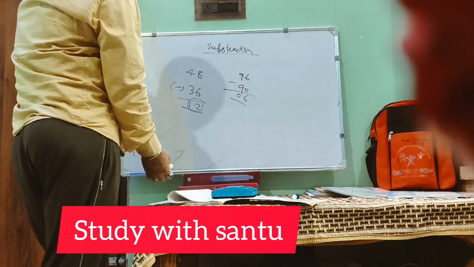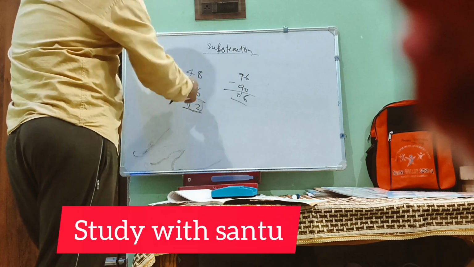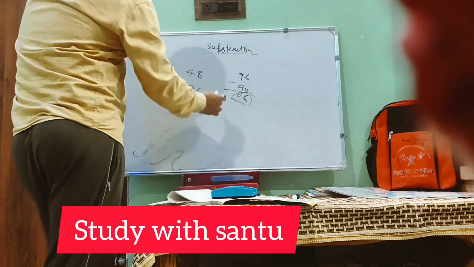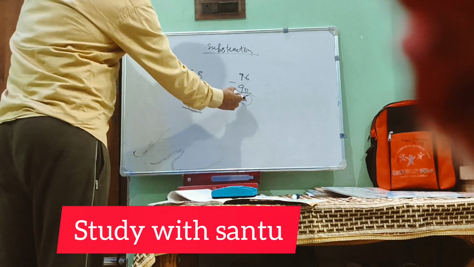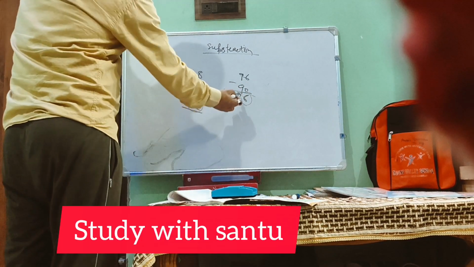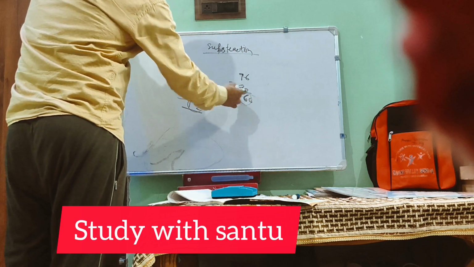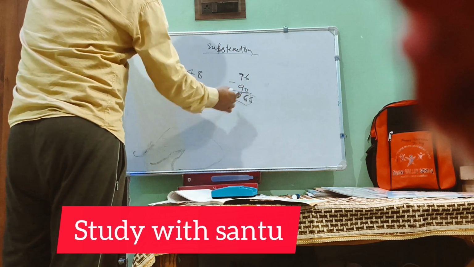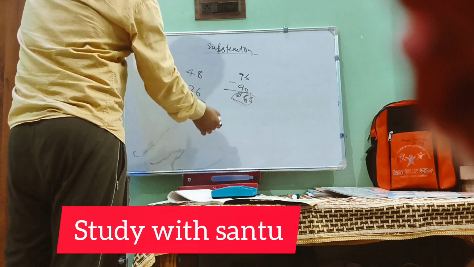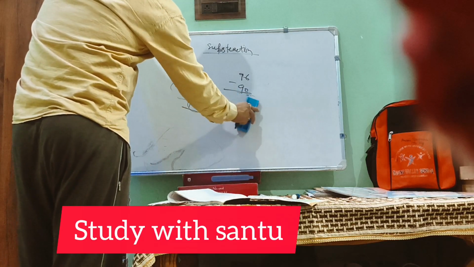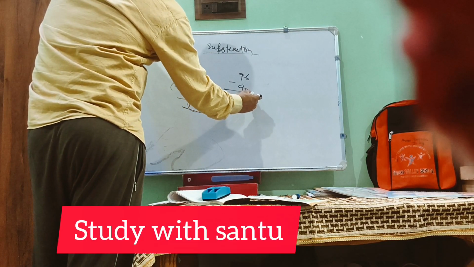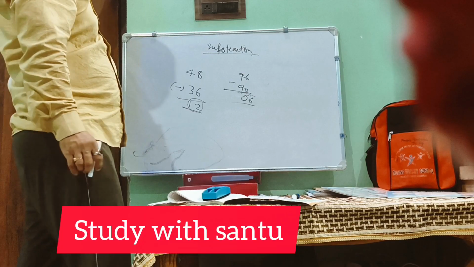If 0 is coming before any digit, the number will be 6. This is called only 6, because this 0 makes a lot of difference. If this 0 comes after the digit, it becomes 60. But if it comes before the digit, it will be only 6. So if a 0 comes before the number, it does not make any change.